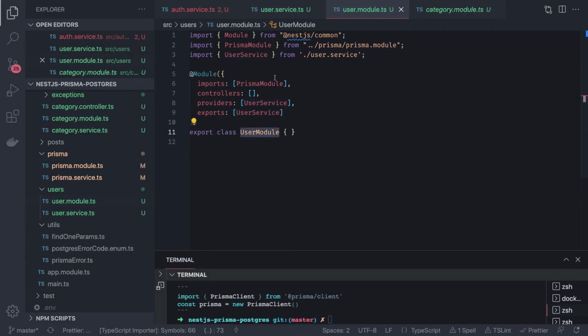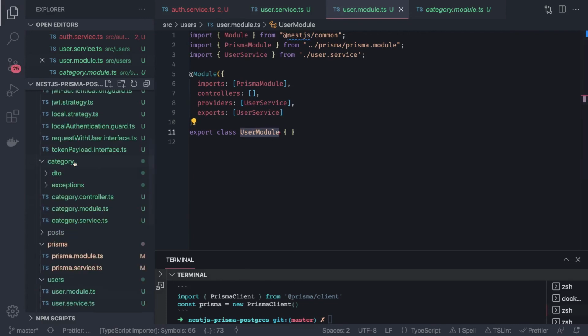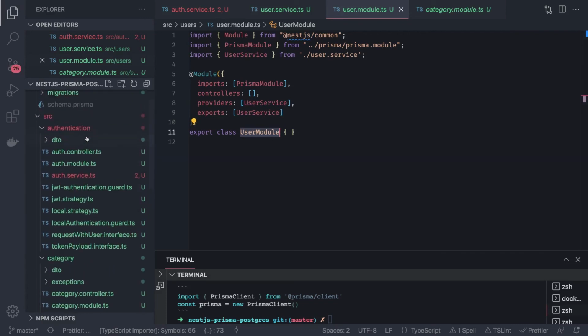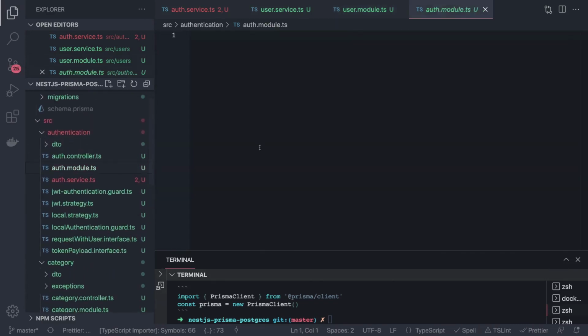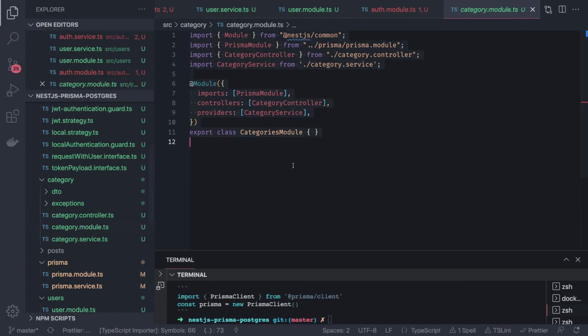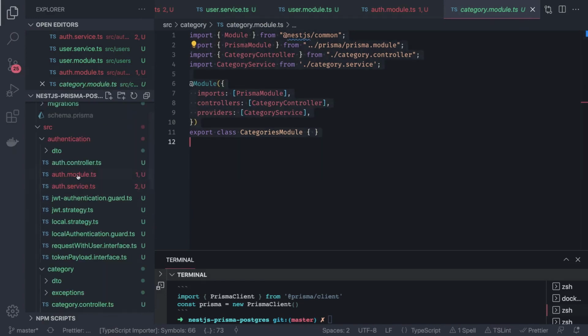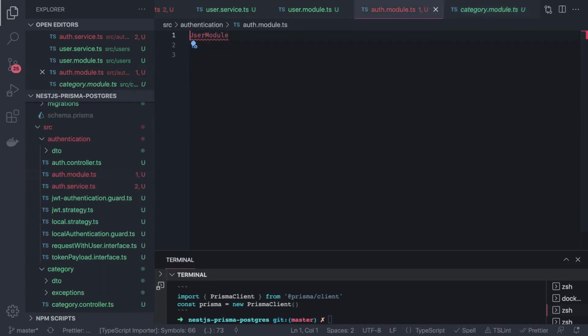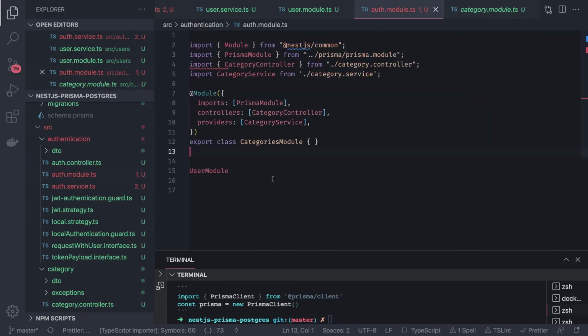I can just inject this user module inside authentication module, and here is auth module. We have to define the auth module here, so I will copy the category module, and then we will run this application, whatever we have created till now. So we are dependent on the Prisma module and the user module.